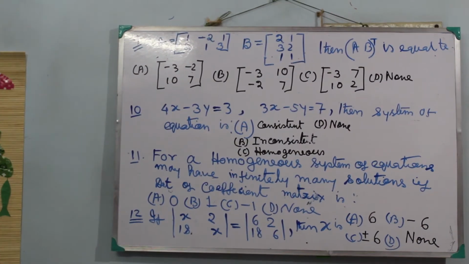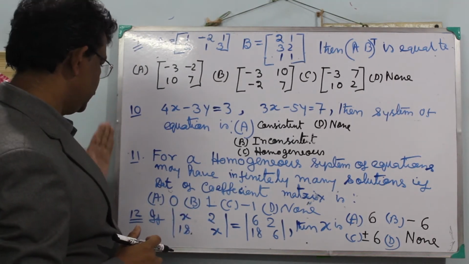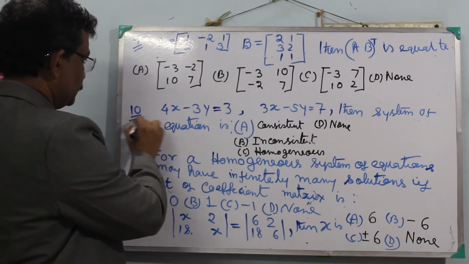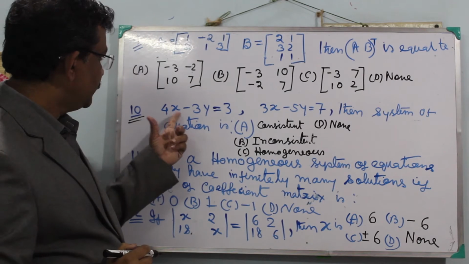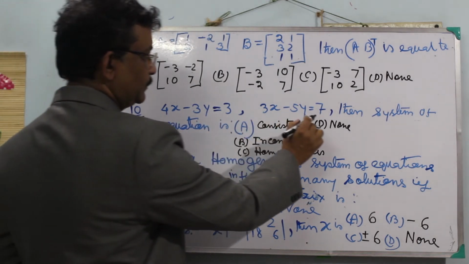Next for problems 9, 10, 11, 12. Due to space problem, I will solve first 10, 11, 12, then 9. So problem number 10: 4x minus 3y equal to 3 and 3x minus 5y equal to 7.